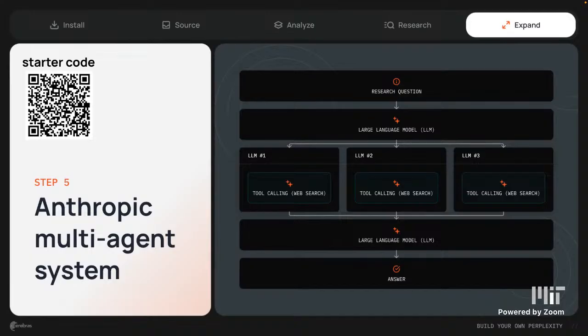And LLM number 2 is going to get a different task. It's going to get a different thing to explore. So each of them is going to follow its own path inside of this query, breaking the task down into different subtasks. Then at the end, a large language model will aggregate these results into one thing. So, for example, if you use Claude Deep Research, that's exactly what you'll find it doing. You'll find it tracing multiple different paths, and based on those paths, sometimes this end model will actually call more subagents itself.